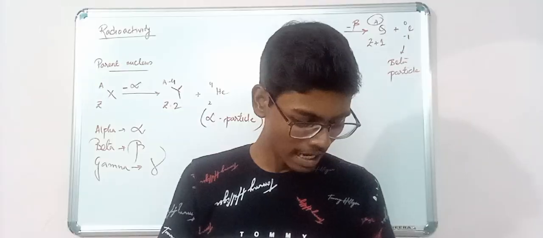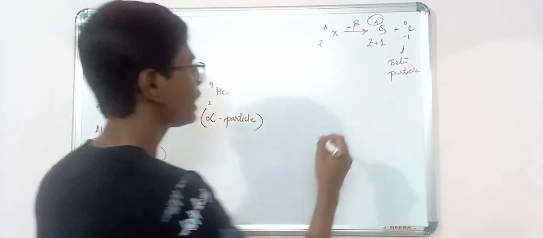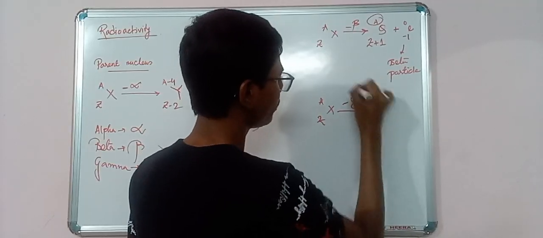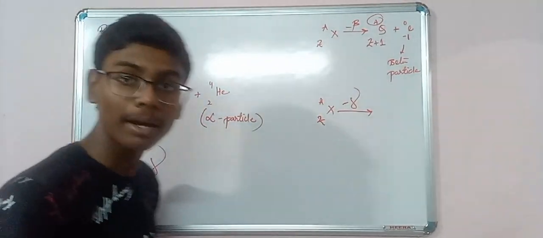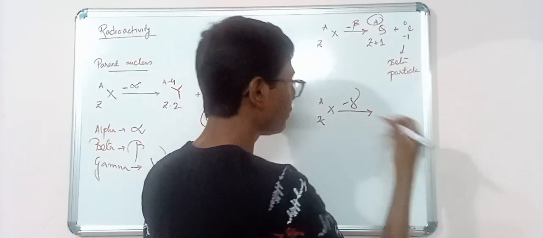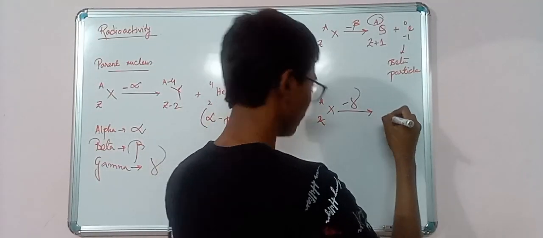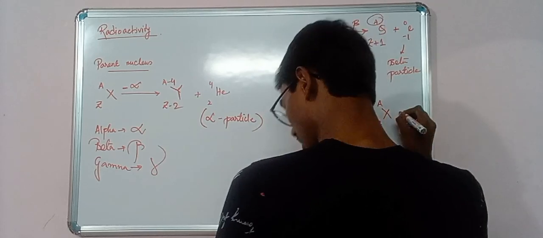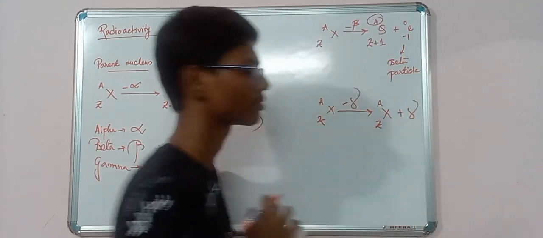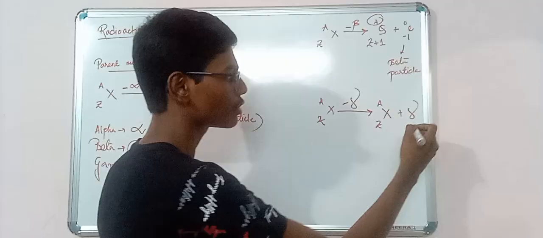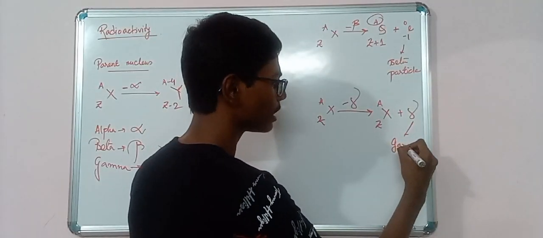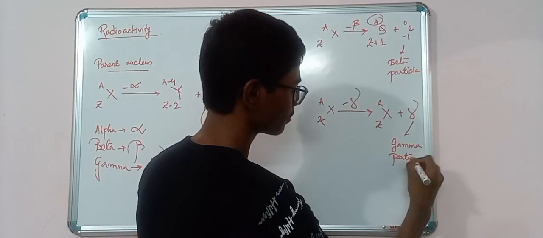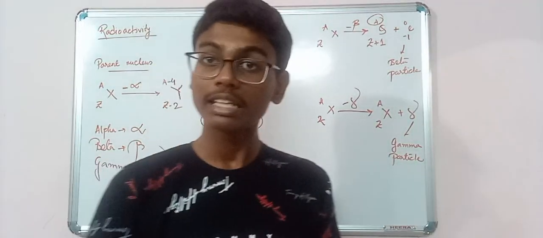Okay. And what if gamma radiation takes place? The same parent nucleus I have taken, and now it is releasing gamma. If a gamma particle is released or emitted, nothing is going to happen. Just 1 gamma is going to be released, that's it. No change in the composition of the nucleus. Fine? This is the basic thing.